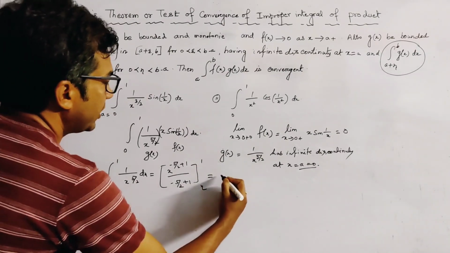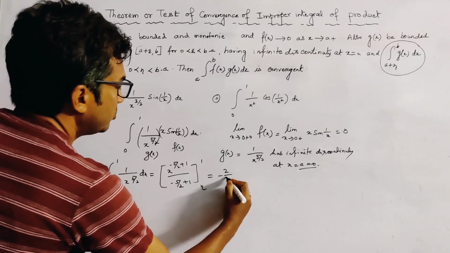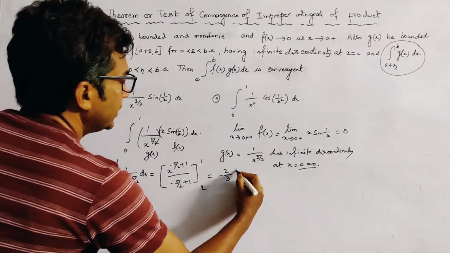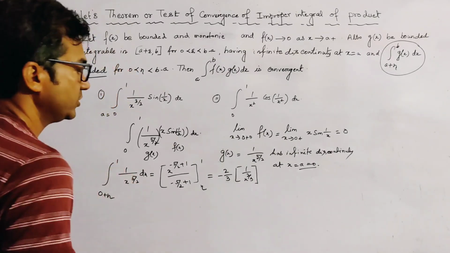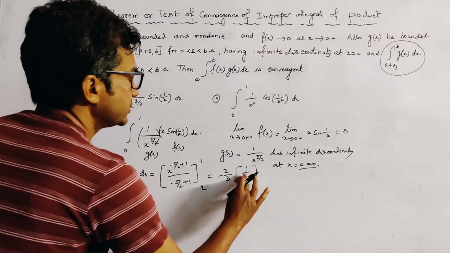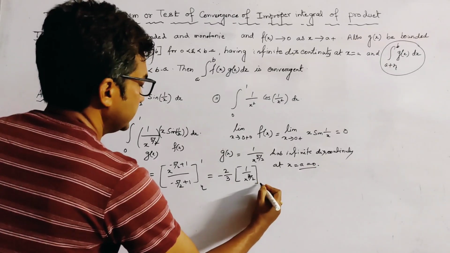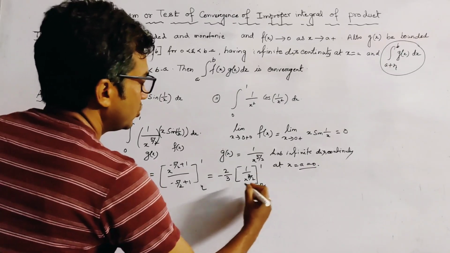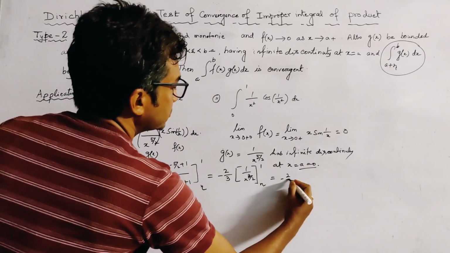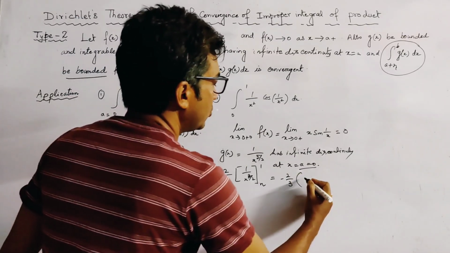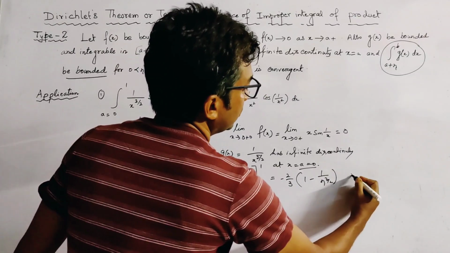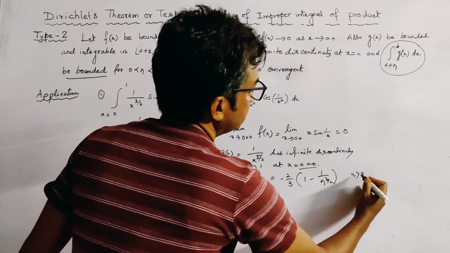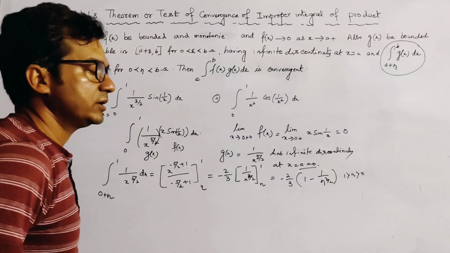This is given by minus 2 by 3 into 1 minus 1 by eta to the power 3 by 2, where eta is greater than 0 but less than 1.